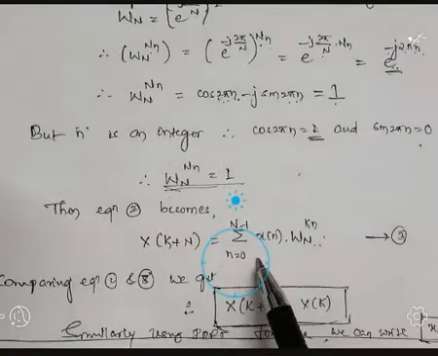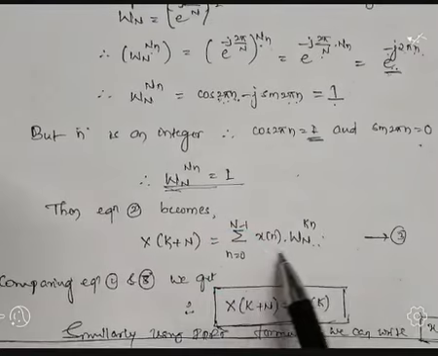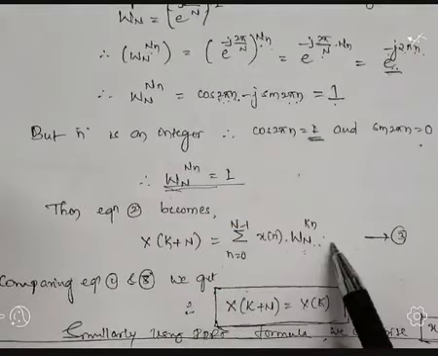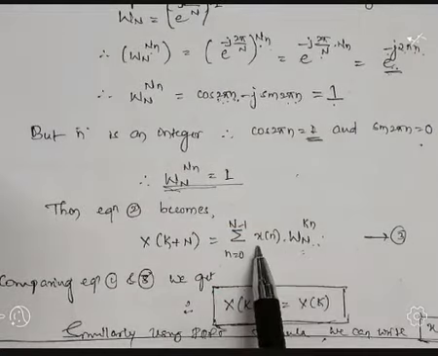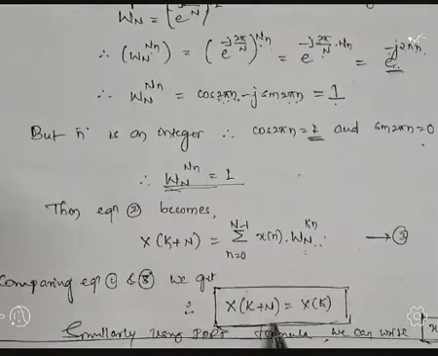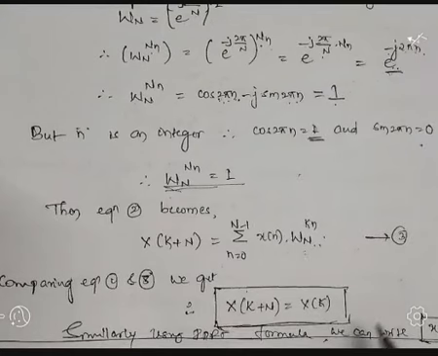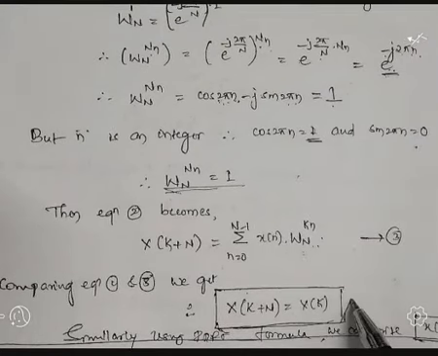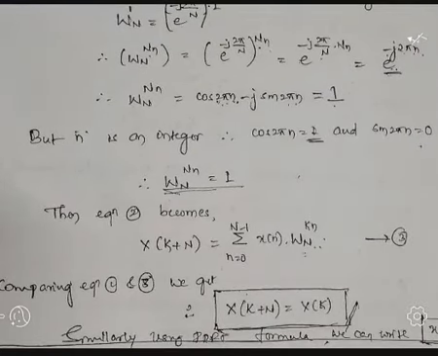The RHS indicates the DFT of x of n, and the DFT of x of n is indicated as x of k. So x of k plus N equal to x of k. Hence we prove this periodicity property of the DFT.